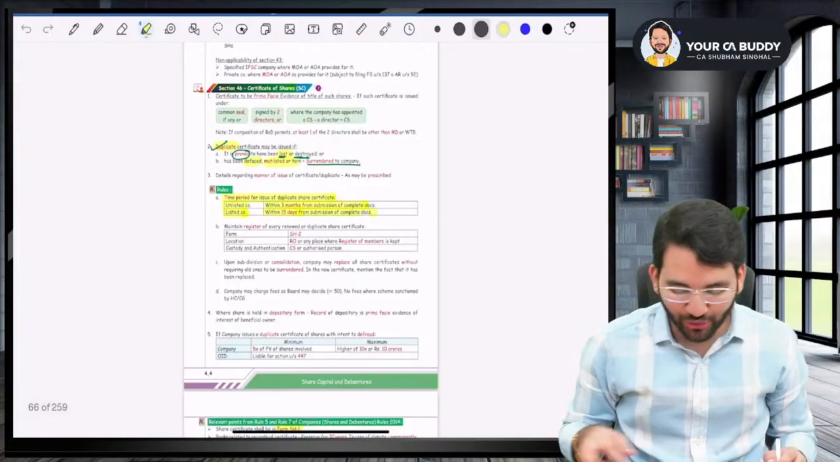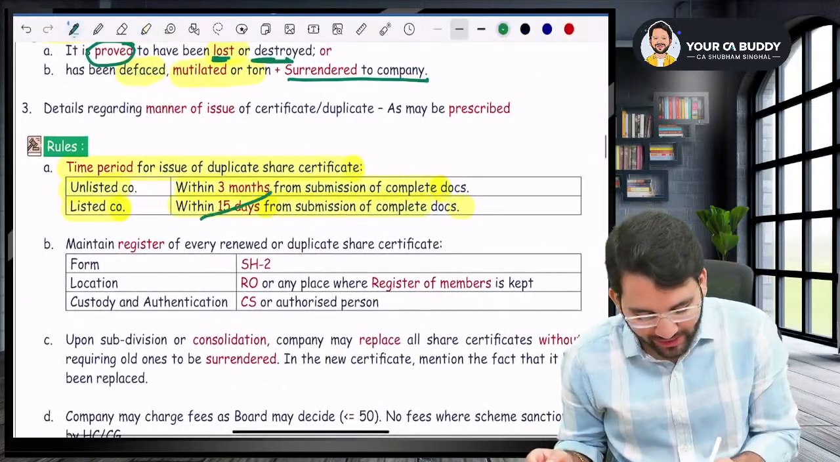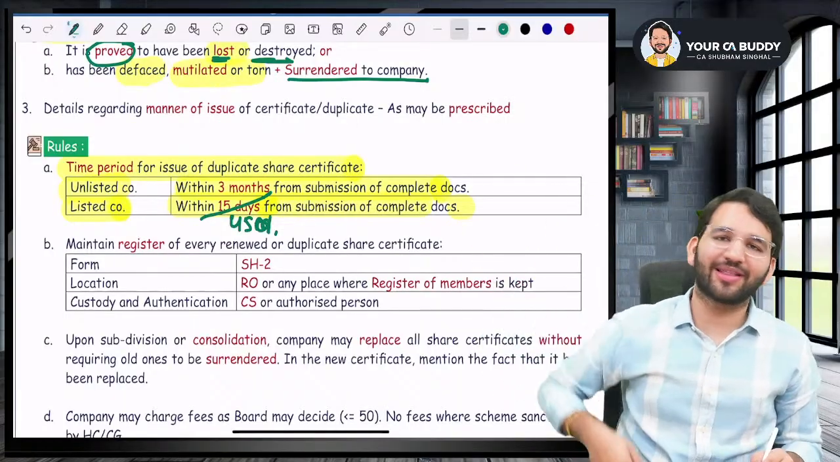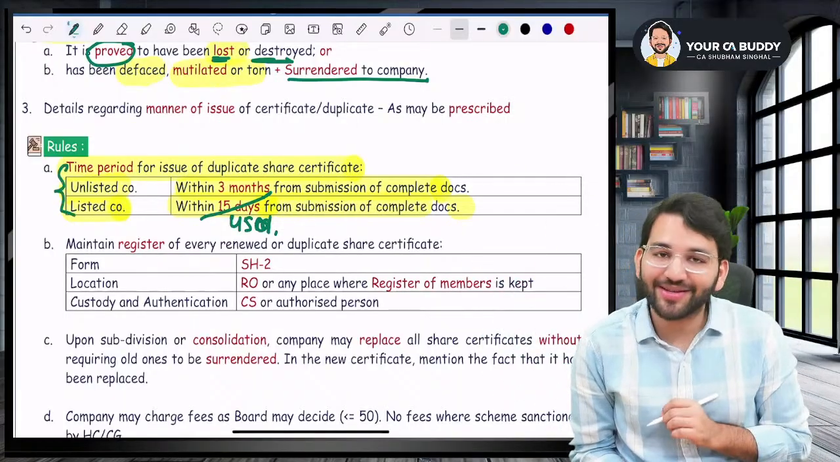Within 3 months, please make sure you write it down as 3 months. This will not be 45 days. This will be within 45 days for listed, and for unlisted, it will be within 3 months. Within this many days, you'll get the share certificate.